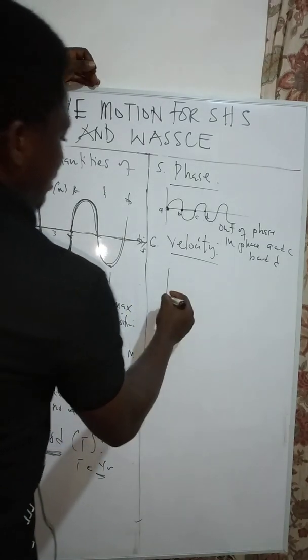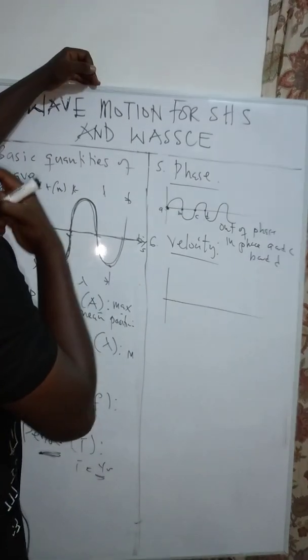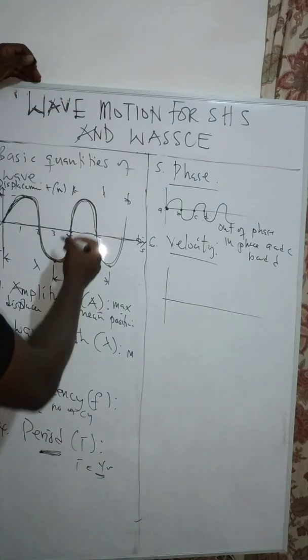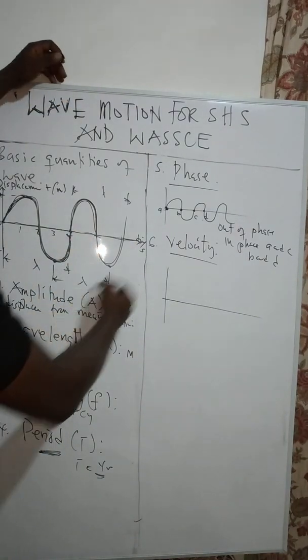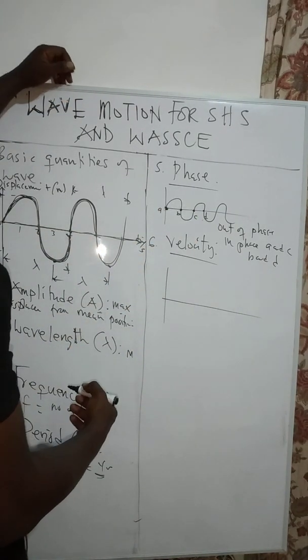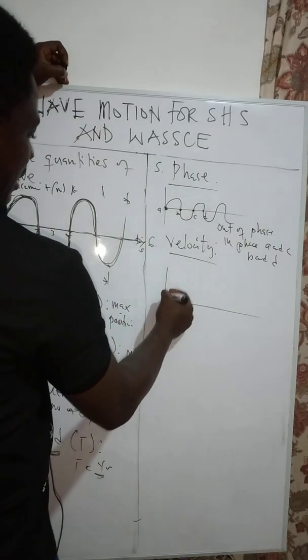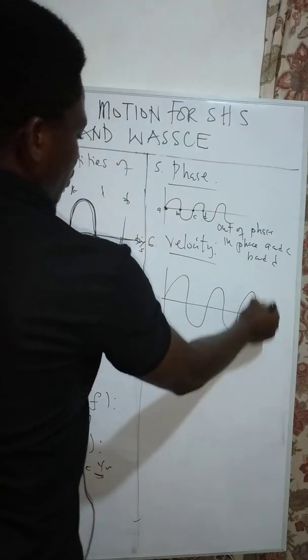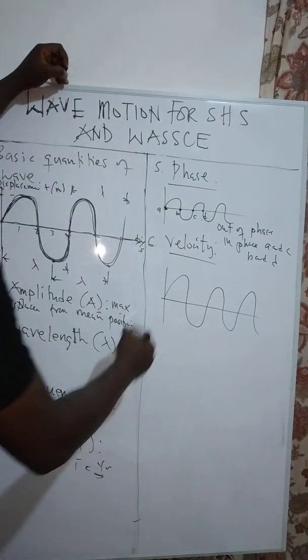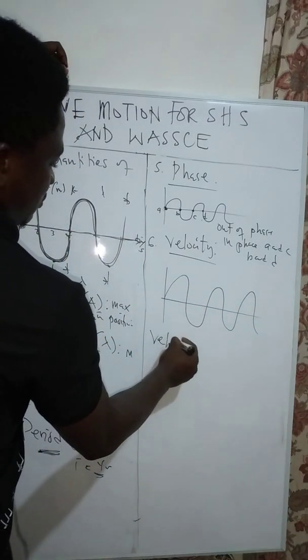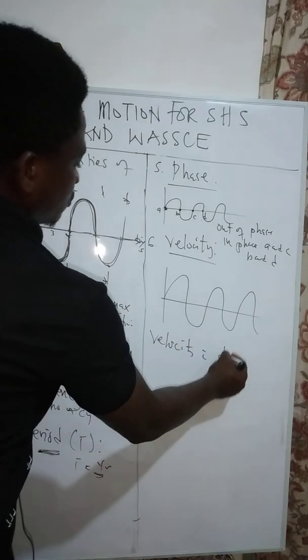Now the next thing that I want to talk about is what? Velocity. Please again, look for the definitions of all these so that you can learn how to write the definitions, because you can be asked in your what? Exams. Good. The next thing that I want to talk about is velocity. We know that velocity is equal to displacement